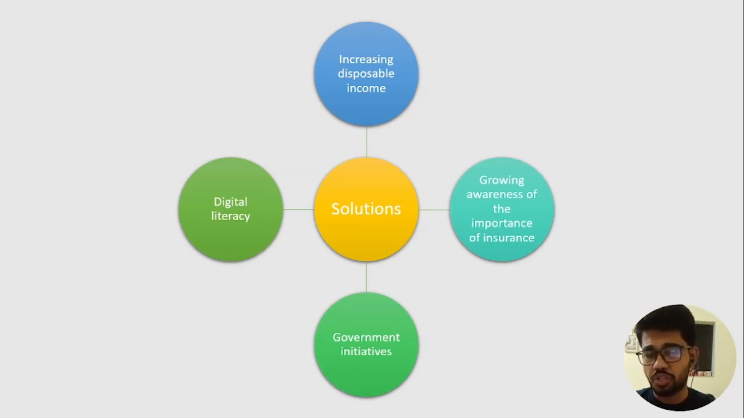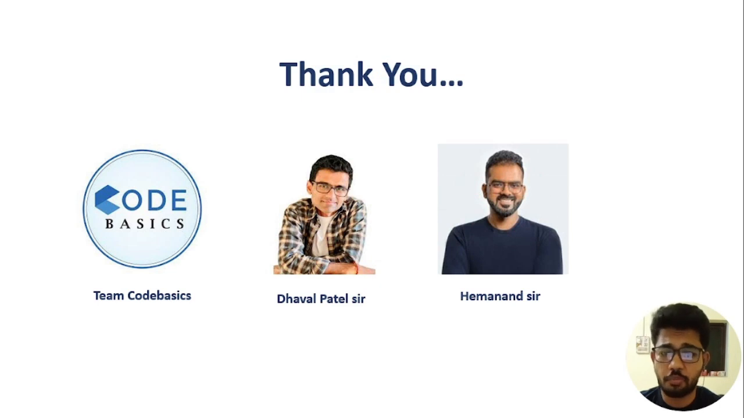The third solution here is through government initiatives, such as reducing the compliance burdens on the companies. And the fourth solution is to increase the digital literacy of the people, so that more and more people, especially from rural and poor backgrounds, will be able to access the insurance platforms. So that's it for this presentation.